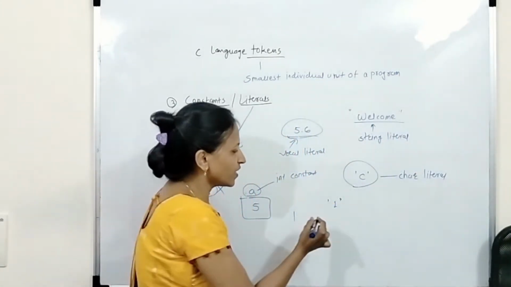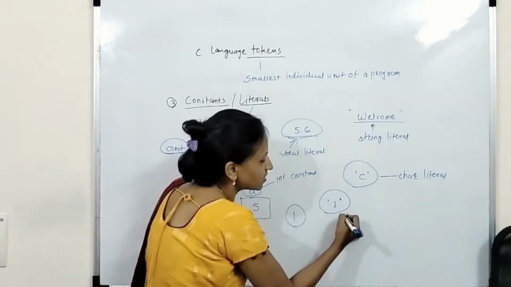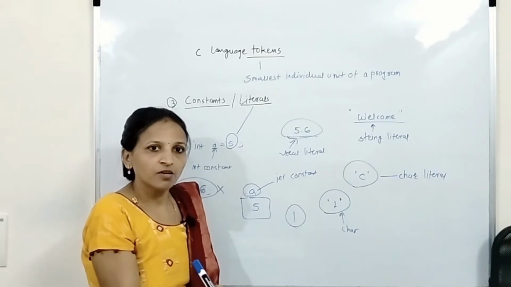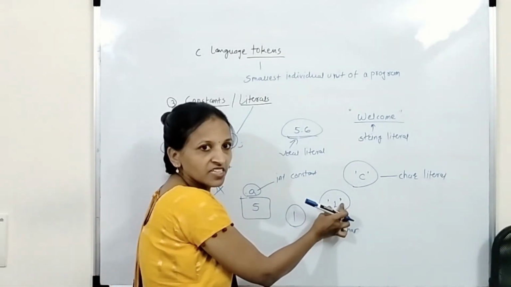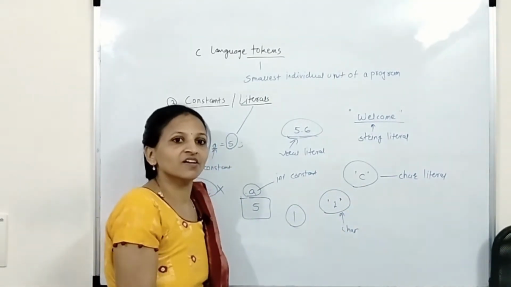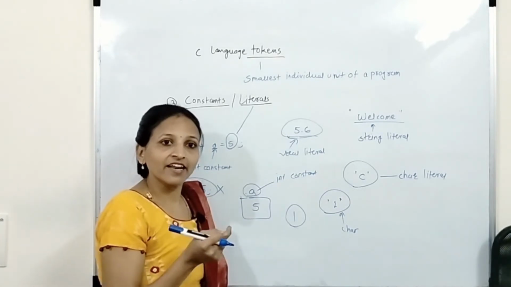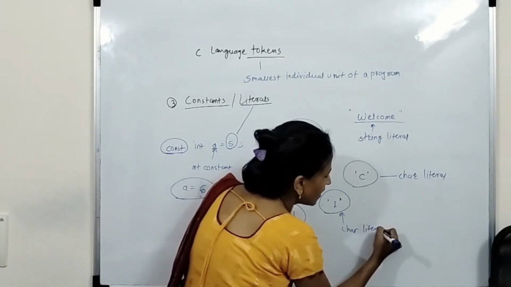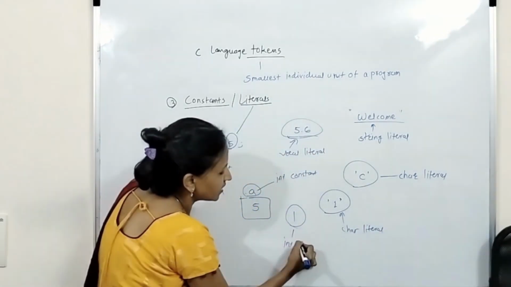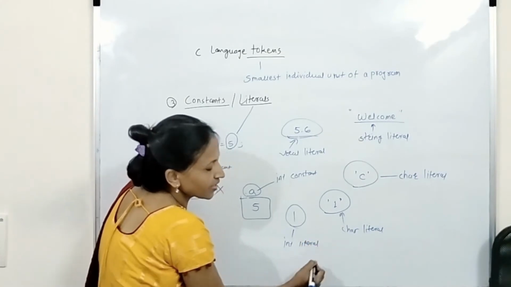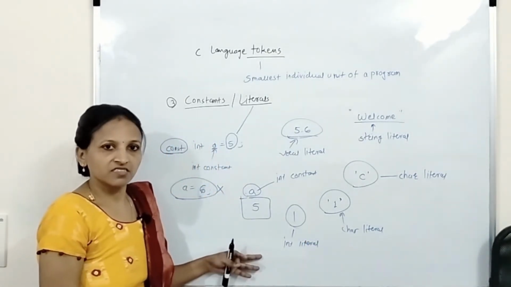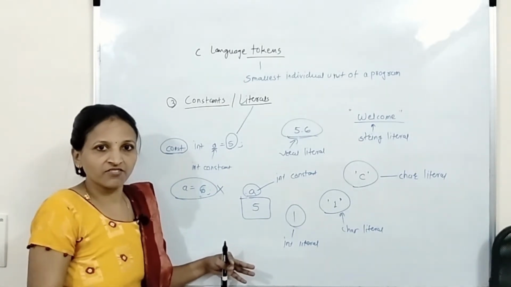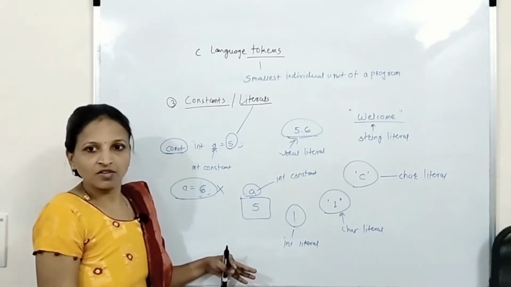Getting? In this way, now this will be considered a character literal. It is 1, it is a digit, it is a number, but I have enclosed it in single quotes. That's why it will not be considered a number. It will be considered a character. Getting? And this is a char literal again. And this one is an int literal in this way. Getting? For whole numbers, the word int is used. For real numbers, the word float is used in C language, that we will see in the data type point.